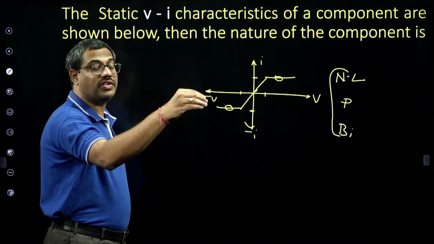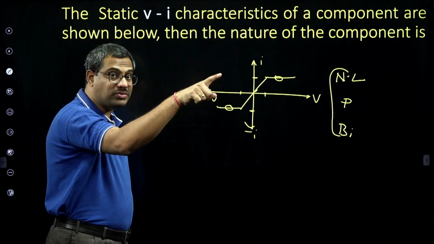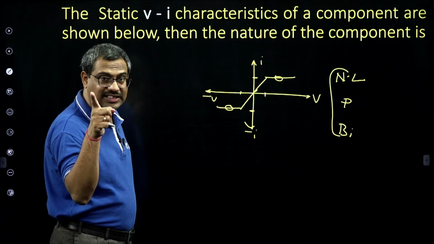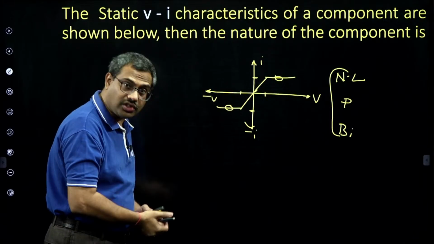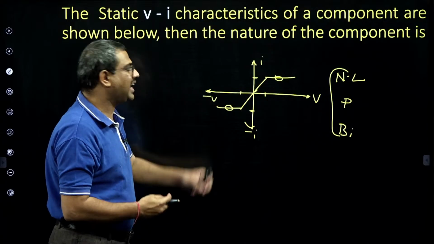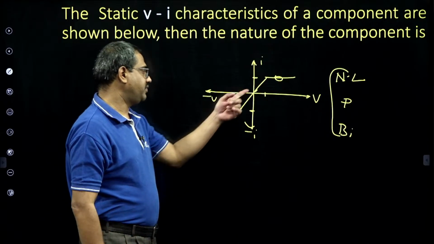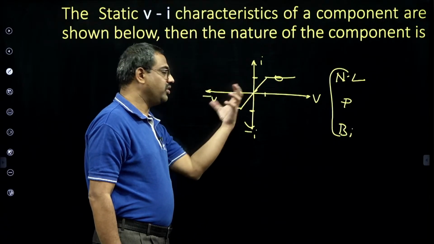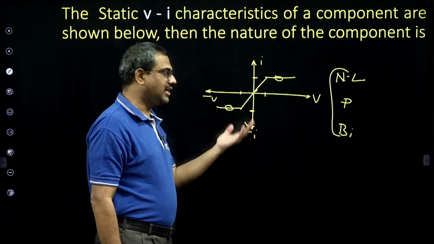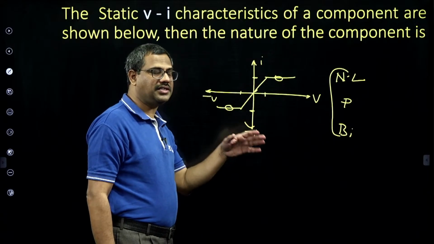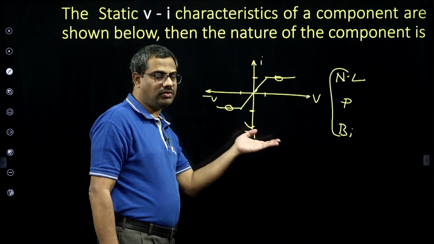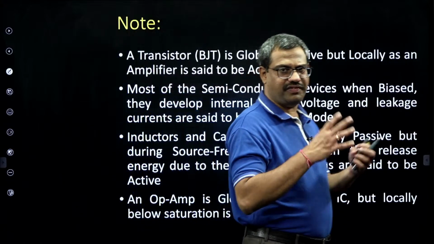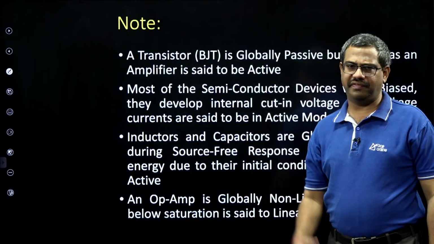What is the nature of the component whose VI characteristics, not Ohm's law, act like this? Ohm's law characteristics means linear. First of all, it is non-linear because of saturation. Passive because of first and third quadrant, and bilateral because they are mirror images. So the element is non-linear, passive, bilateral. Like that we classify and learn. That is a brief way I told.